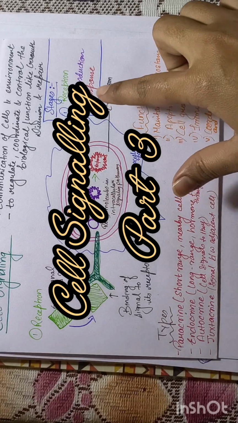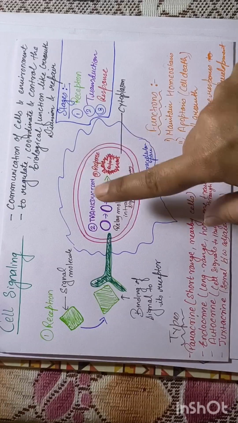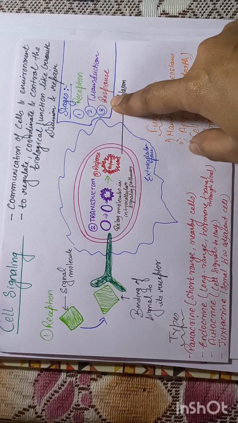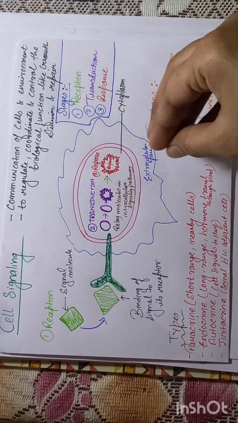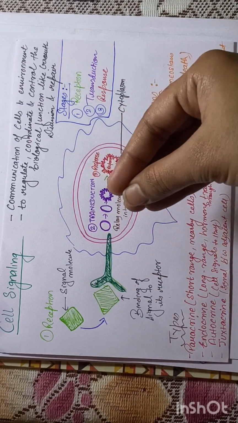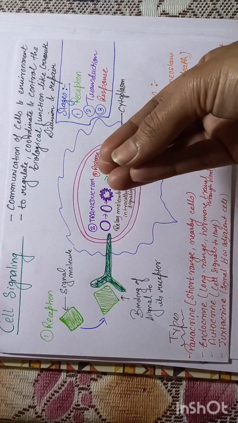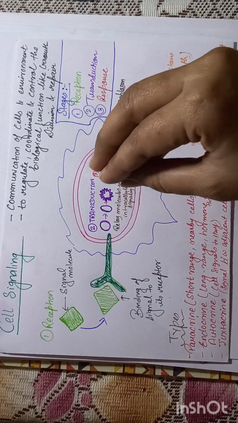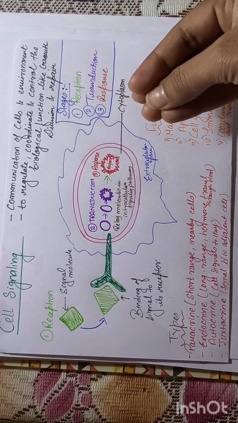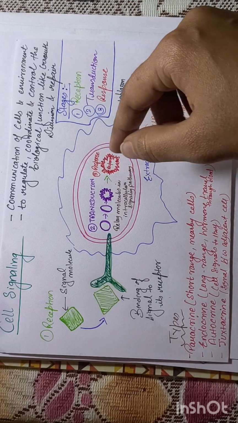So now we'll be studying the last and very crucial step of the cell signaling process, that is response. The response phase is where all the transduced messages are finally put into action. The signal came, it got transduced as a message, and now this message has to be delivered. And this delivery of that message to the target point is response.